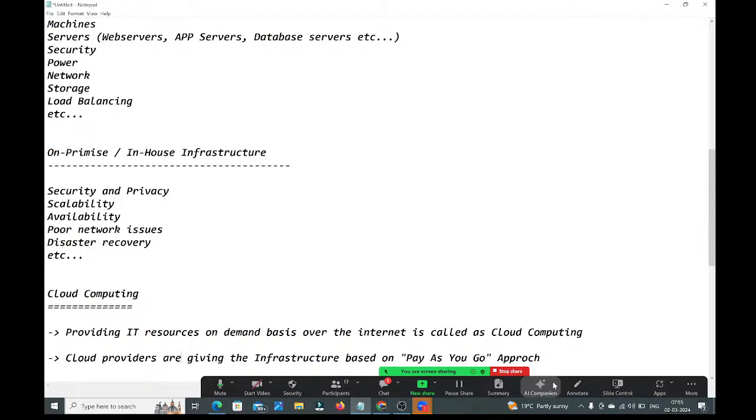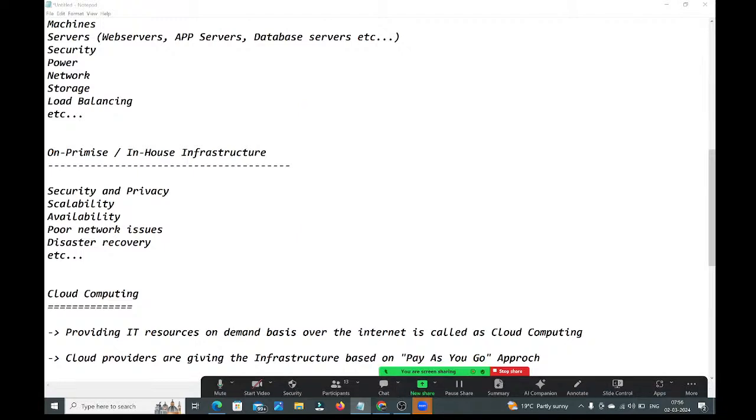AWS is providing 250 plus, 260 plus services. Just take what you need and pay the money for those things. No one will force you like that. Whatever you require, just take those things from the cloud and pay the rent for that only. You need not pay anything extra, and no one will force you to take other resources. That is called the pay as you go approach. Cloud providers are giving the infrastructure based on the pay as you go approach.